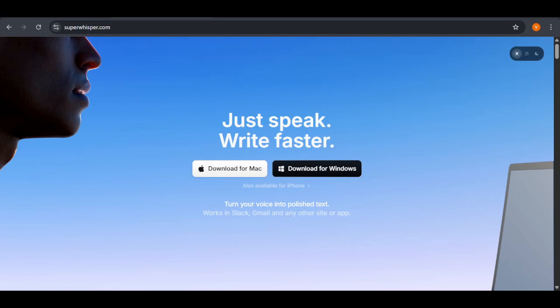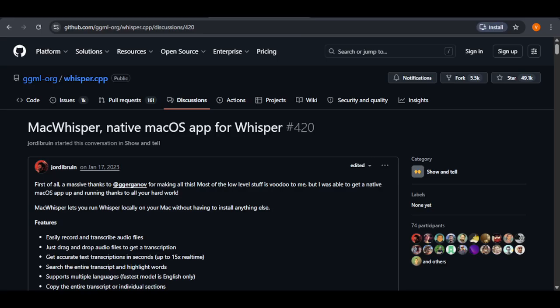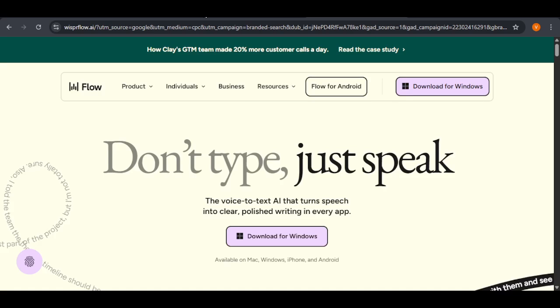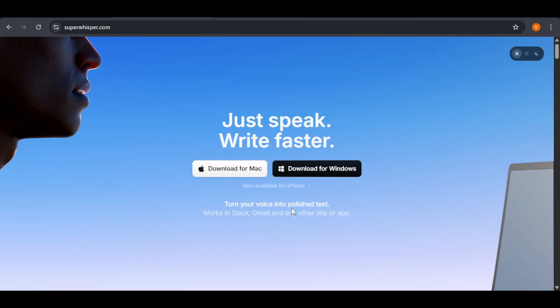In this video, I will compare three of the top transcription tools available today. We are looking at Superwhisper, MacWhisper, and Whisperflow to see which one fits your workflow. First, Superwhisper is famous for its clean interface and deep system integration.